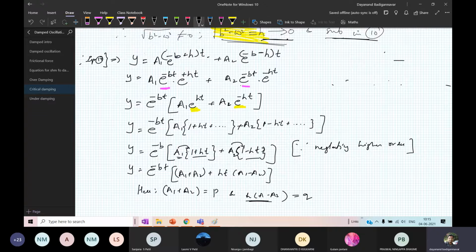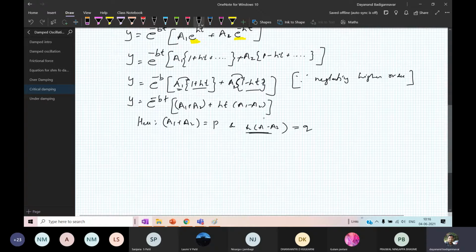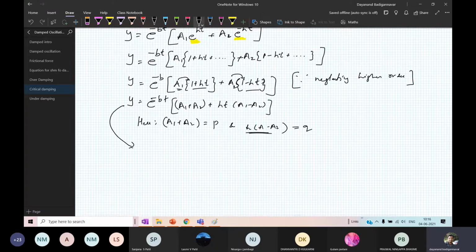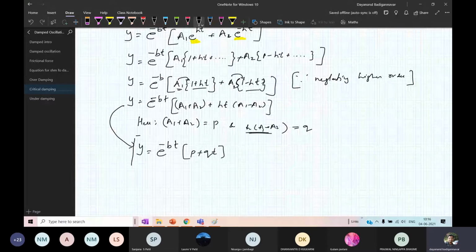If you substitute that, the value of y will become equal to e raised to minus bt into p plus q t, as it is. So this is the equation that I am interested in.